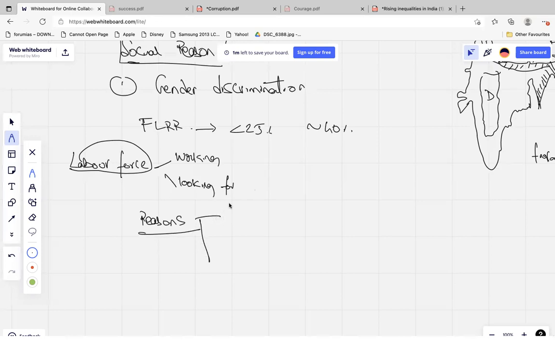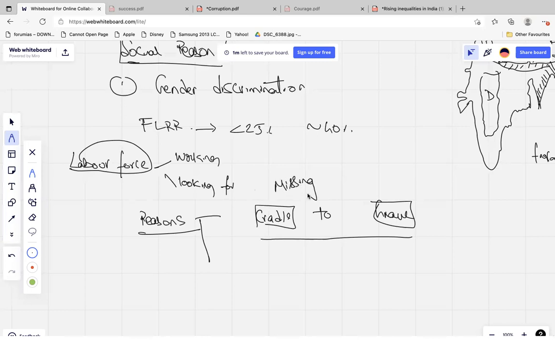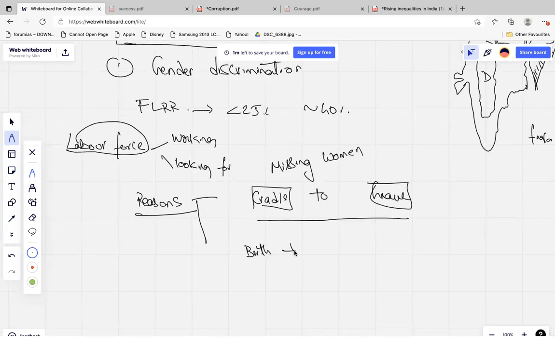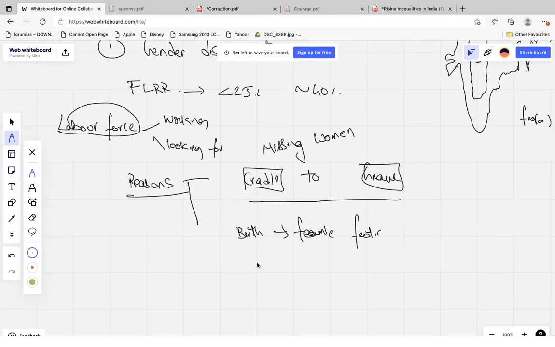Say there is a kind of discrimination against women from cradle to grave. This is called the life cycle approach. From the time of birth till the death of the woman, there is some form of discrimination, or like Amartya Sen said, there is a missing woman. During the stage of birth, there is the issue of female feticide. We are talking about the issues faced by women from the cradle to grave.